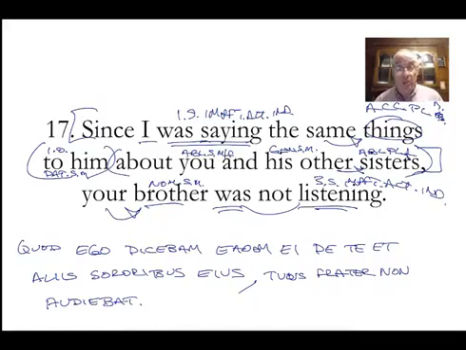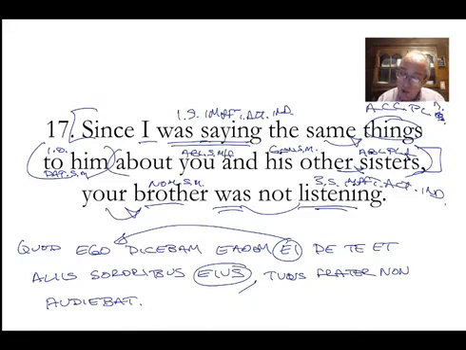Do I want to switch this around? So first and foremost, grammatically this is fine. Because I was speaking the same things to him about you and his other sisters, your brother was not listening. I'd be tempted to say, since it might be nice to put "I to him": ego ei. Since I was to him saying the same things about you, I might be tempted to put eius in front of eius aliis sororibus. Your brother was not listening.